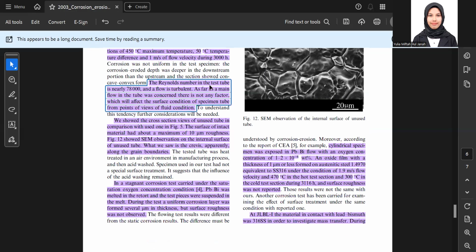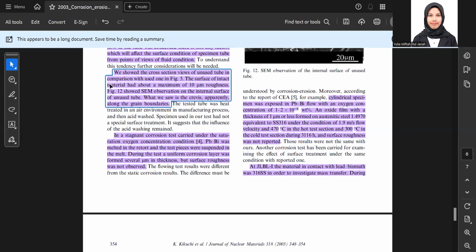The Reynolds number in the tested tube is nearly 78,000 and the flow is turbulent. As far as the main flow of the tube was concerned, there is not any factor which will affect the surface condition of the specimen tube from the point of the fluid condition. We show the cross-section views of the unused tube in comparison with the used one in figure 5. The surface of the intact material had a maximum of about 10 micrometer roughness.